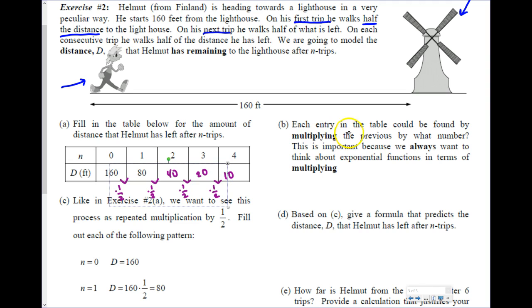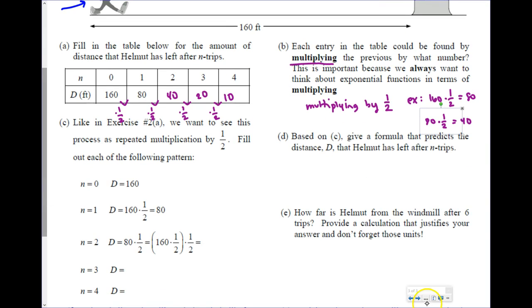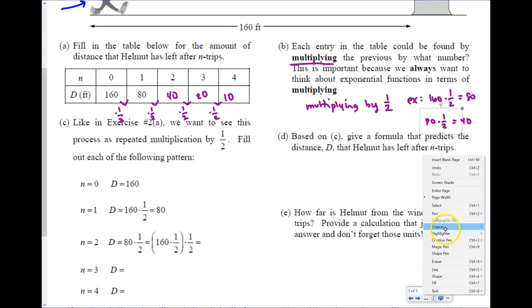So letter B says each entry in the table could be found by multiplying the previous number by what number? This is important because we always want to think about exponential functions in terms of multiplying, not dividing. So don't think of this as taking 160 divided by 2. Instead, think of it as multiplying by a half. So we're really multiplying by 1/2 each time. So for example, 160 times 1/2 equals 80. 80 times 1/2 equals 40. So think of it more as multiplication, not division. Okay? Like in exercise number 2A, we want to see this process as repeated multiplication by 1/2.